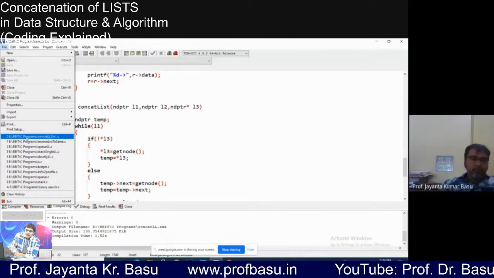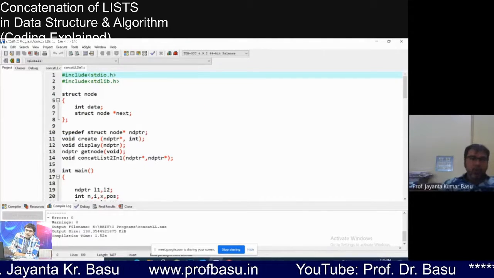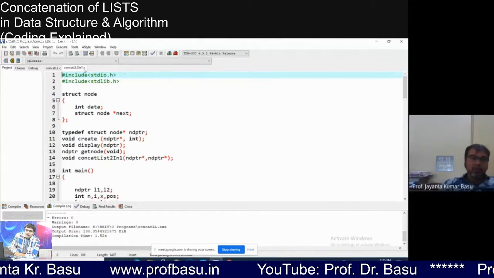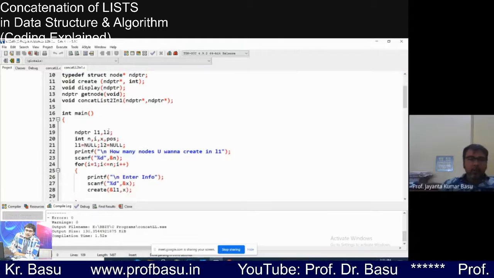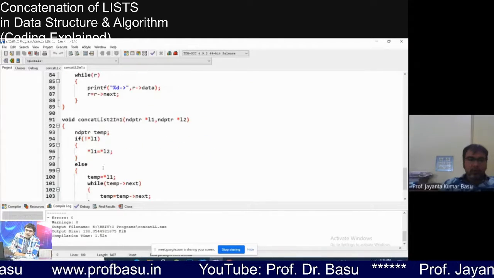Concatenate list two in one. I have given the name concatenate linked list 2 in 1. Okay. Here the code is very short. Here, this is the concatenate list.